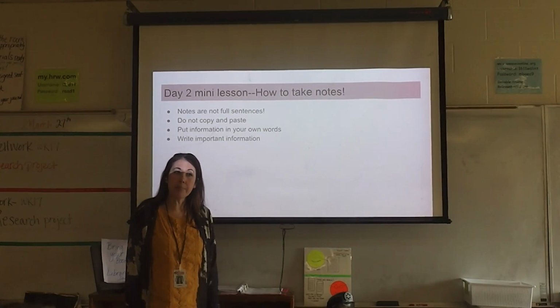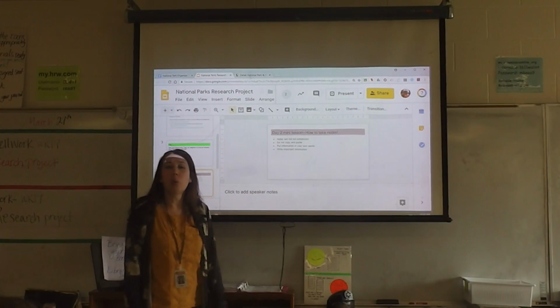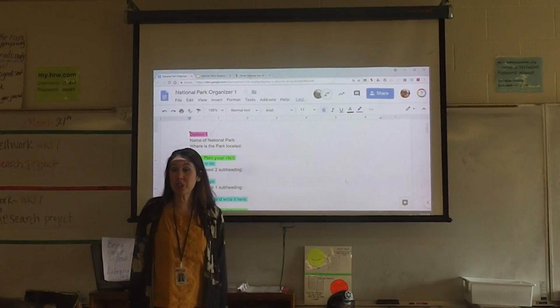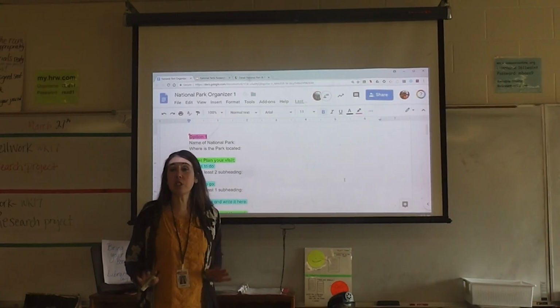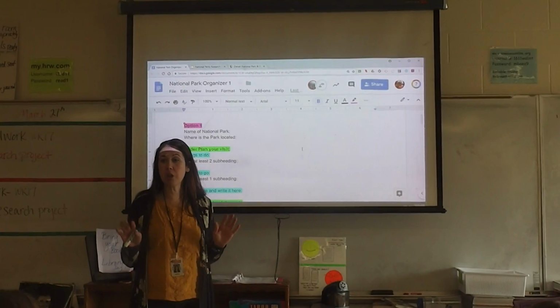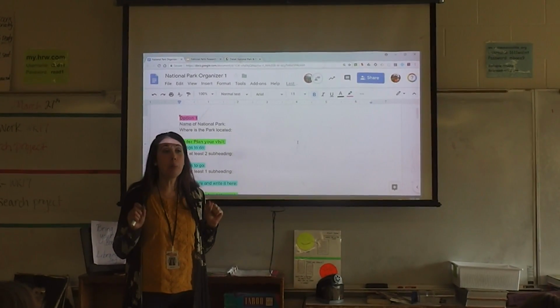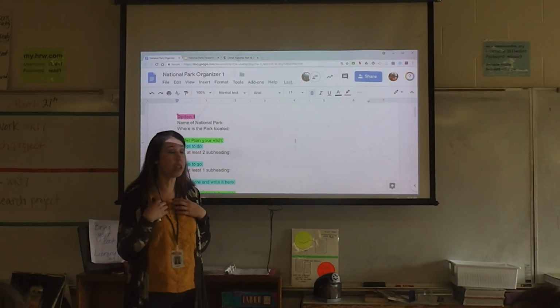So today, we are going to go to the graphic organizer. We are going to pick just 2 parts to look at and take notes. Now, these are not as extensive as the notes we will be taking in the future. These are just to make sure that we have something to look at, because you want to pick which park I should really go to. Why should I go to that park?